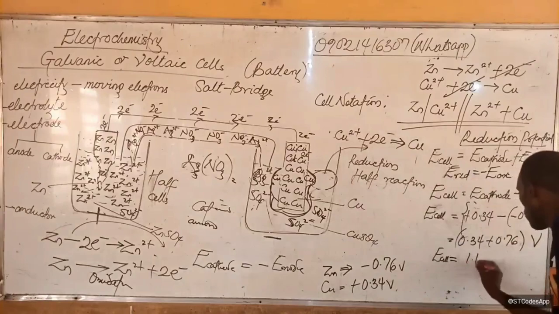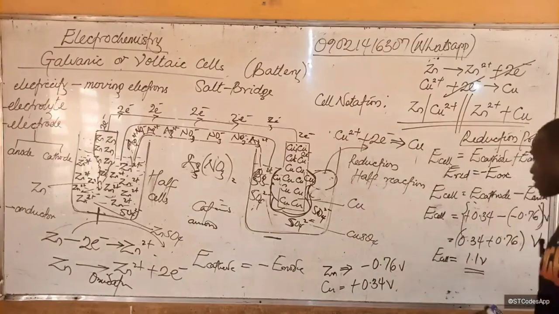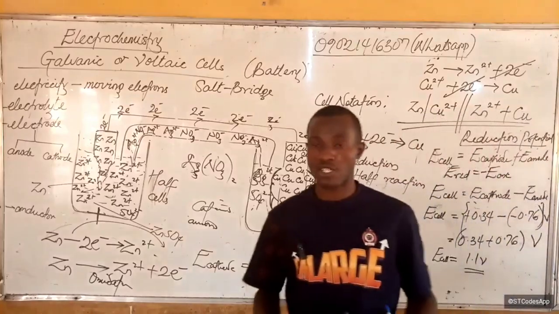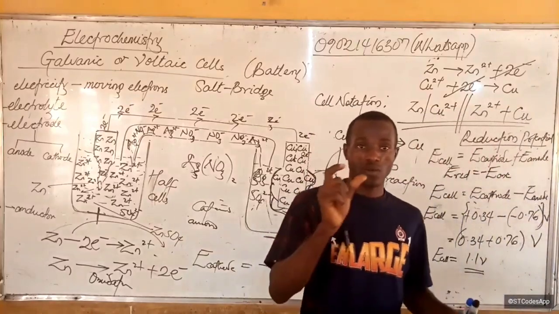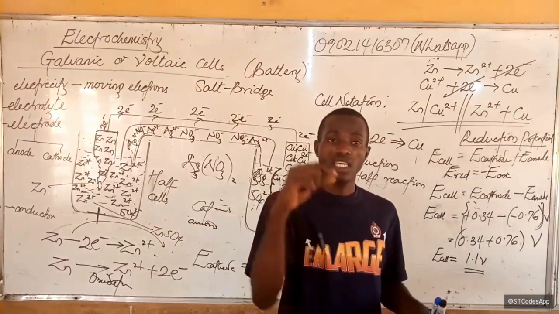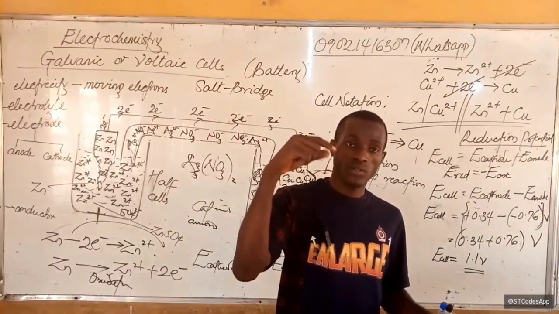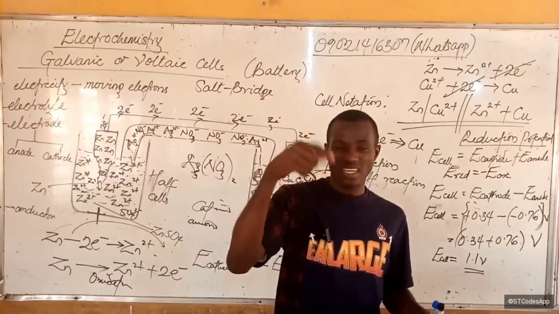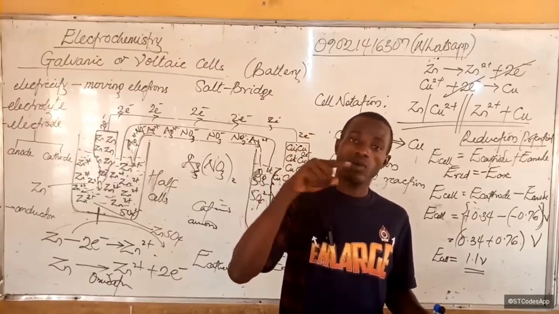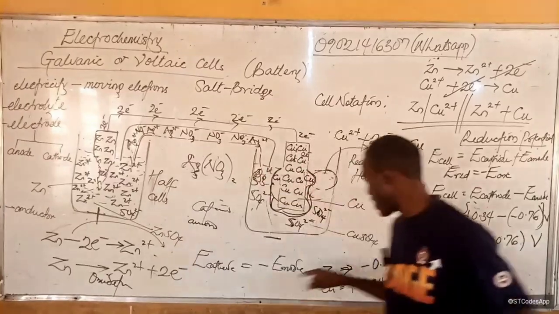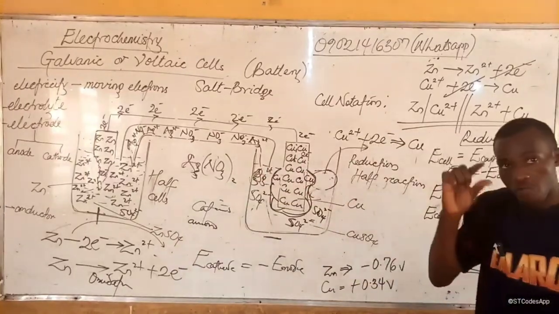So E cell for this electrochemical cell, or voltaic cell, will be 1.1 volts. If you look at the label on the common Tiger battery that we use here in Nigeria, you're going to see 1.5 volts. That is the E cell of that battery.